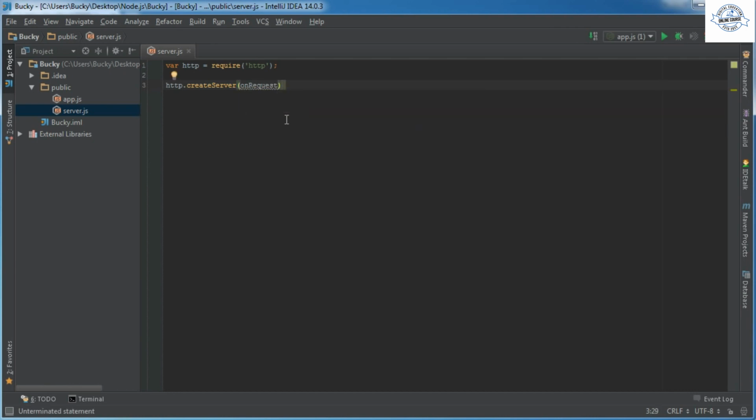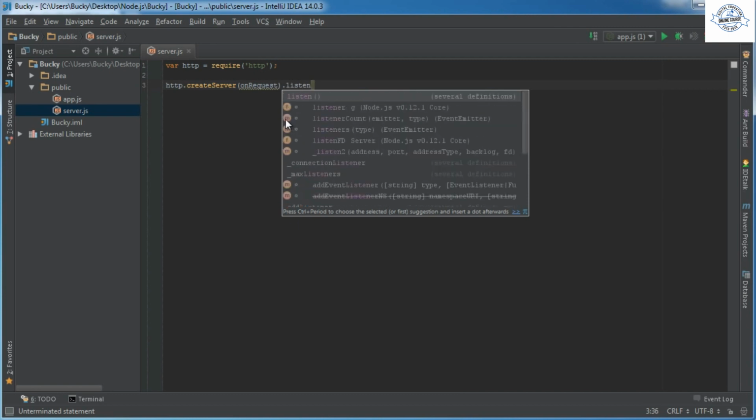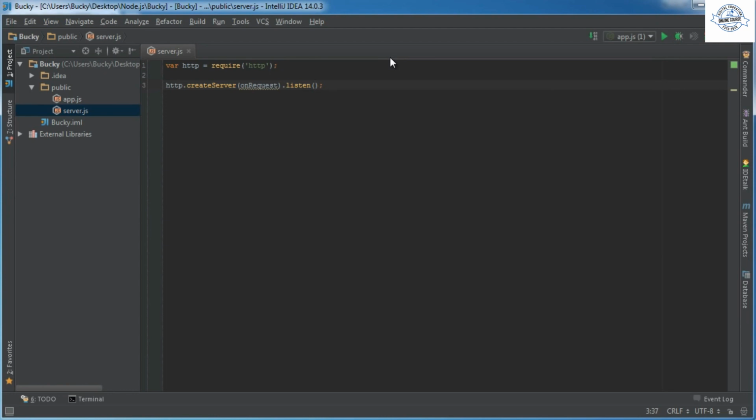Also, another thing I want to point out is that whenever they connect, your server has to be listening for a request. So I'm just going to say listen, and inside here you just put the port number, and I'm just going to put 8888. Another thing I want to do real quick is, whenever we start this program, log something out in the terminal just so we have a little indicator that the server is now running. So I'll put console.log, and I'll just put, server is now running.